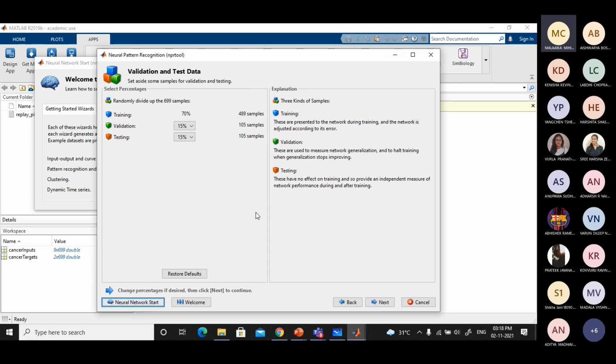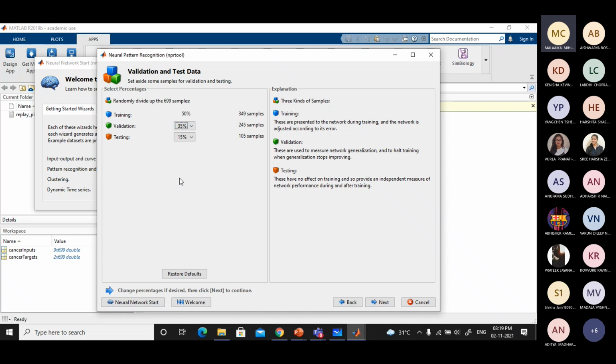I was just saying that here, the tool itself randomly takes a few of the samples as training data and a few as validation and testing. It is dividing it from the Excel sheet or the data stored there. This validation and testing sample set can be varied.